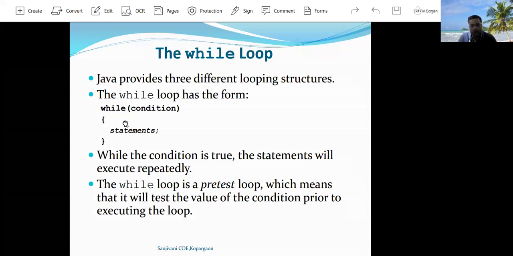In the while loop, the statements written inside the while loop get executed zero or more times. If at the first time the condition is false, then no statement written inside the while loop gets executed.